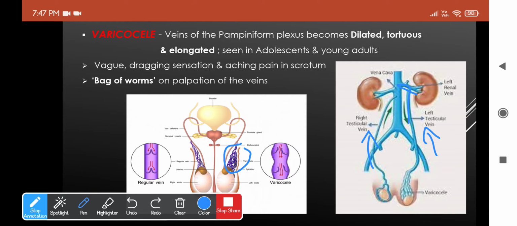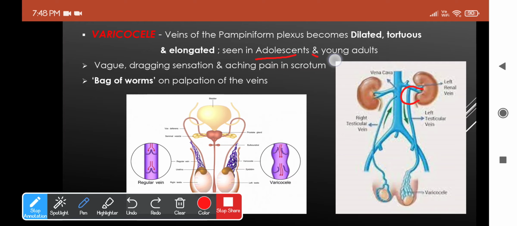The pathological condition is that there might be a blockage of entry of the testicular vein at the left renal vein, which may be due to growth of malignant tumors of the left kidney. So if you have any malignancy in the left kidney, this might block the site of drainage of the left testicular vein into the left renal vein, and this will worsen the condition even more, and this might also result in varicocele. Another normal condition is that there can be compression of the left testicular vein by a loaded or constipated sigmoid colon. Okay, so these three are the main conditions which can result in varicocele, and this can be seen in adolescents and young adults.